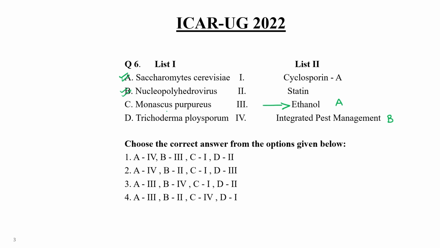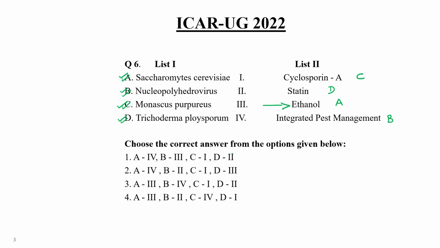Now, Monascus purpureus. It is a very good example of what? Monascus purpureus is a main source from which this type of drug, cyclosporin A, has been isolated. So, C comes with the choice number 1. And Trichoderma polysporum is mainly associated with statin. So, D comes over here, and statin is mainly used for reducing the cholesterol level in the blood. So this is how we can match the correct choice of list 1 to list 2.